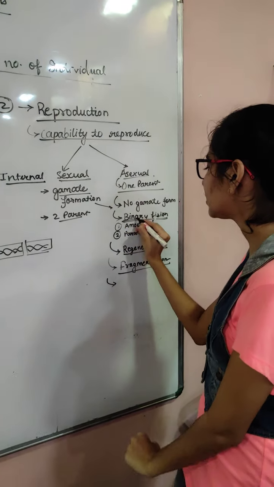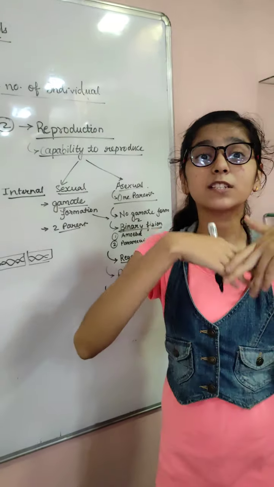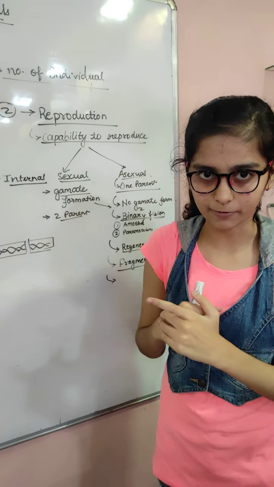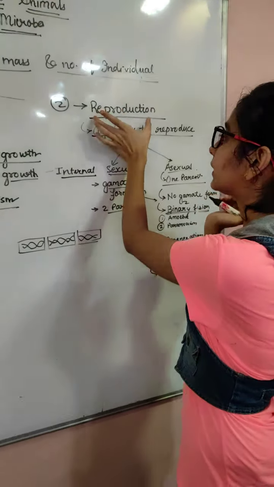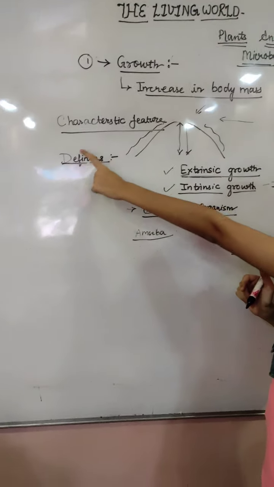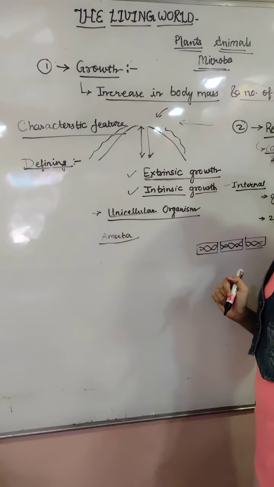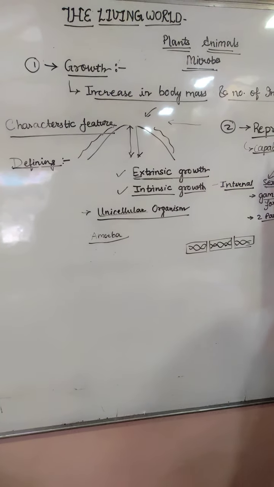Bi means two, in binary. Multiple means many. So many offspring are formed. So this all is about reproduction. Okay, so let us tell what it is. It is a characteristic feature or a defining feature. It's actually the characteristic feature.